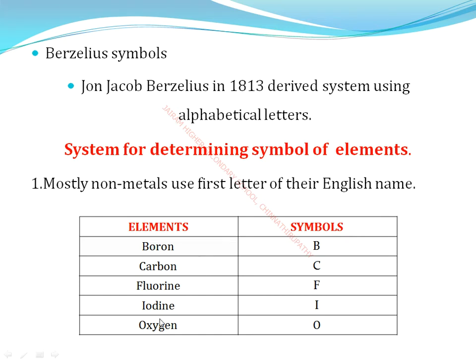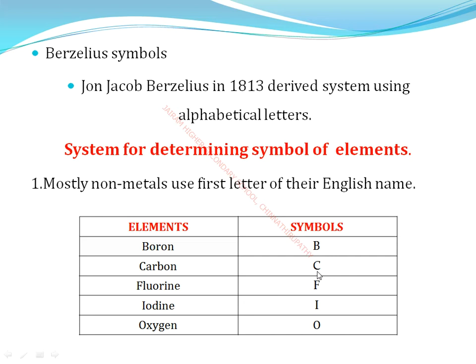Okay, next element is iodine, the symbol is capital I. Next element, oxygen, is O. So these elements are known as non-metals. We use the first letter for the symbols: B, C, F, I and O. Next, phosphorus, sulfur, vanadium, and uranium are also like this. These non-metals use the first letter of the English name for the symbol.